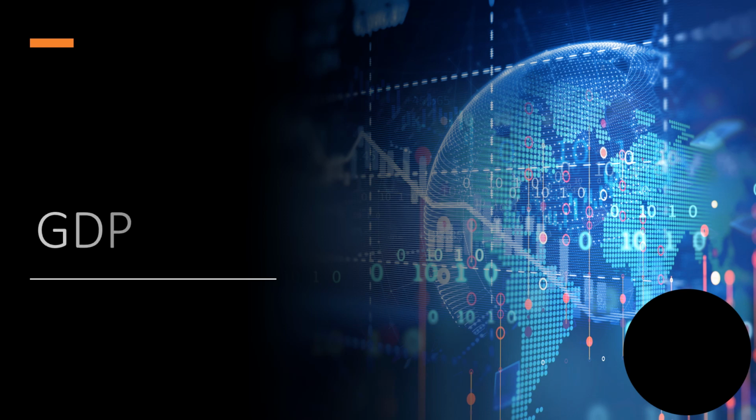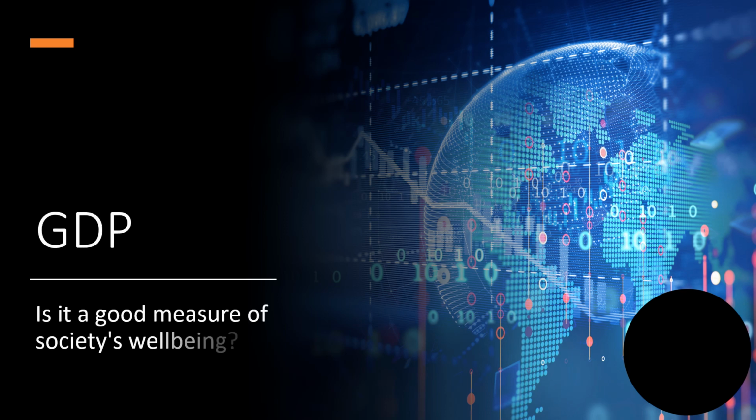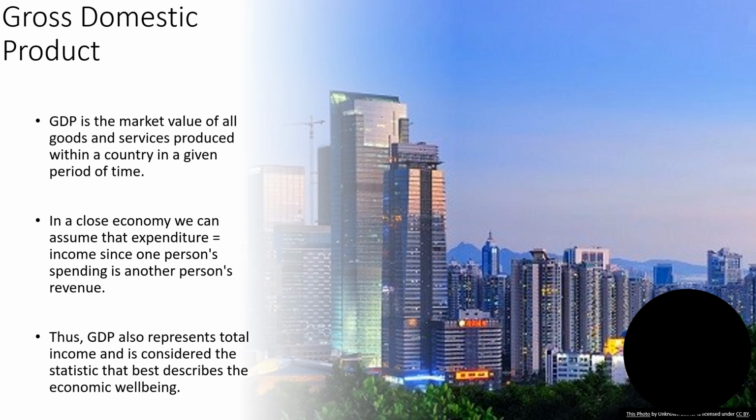Hello, today we're going to talk about the GDP. GDP is an acronym that stands for Gross Domestic Product. This is a statistic that provides two pieces of information at once: the total expenditure and the total income in an economy. The reason is that every transaction includes a buyer and a seller.